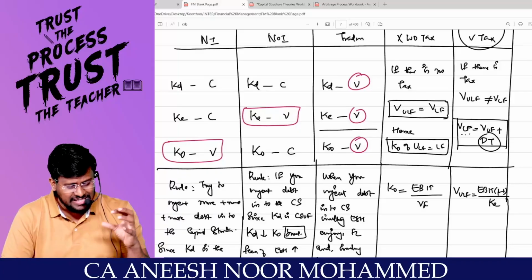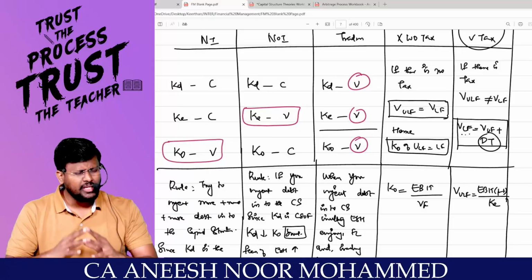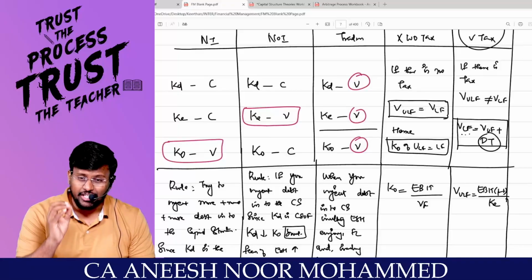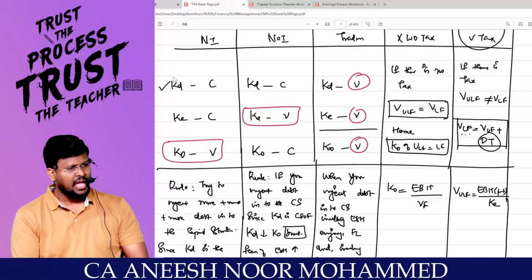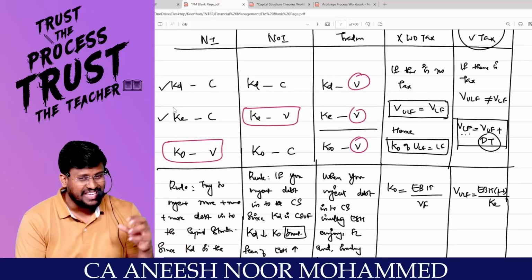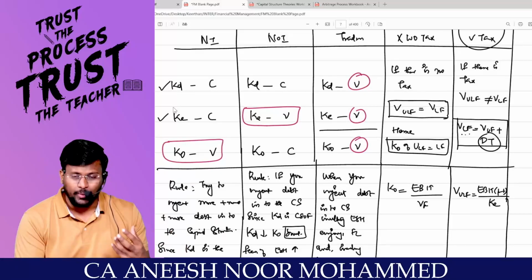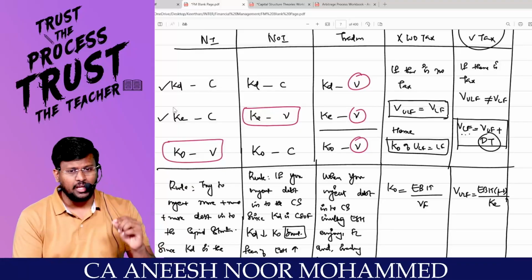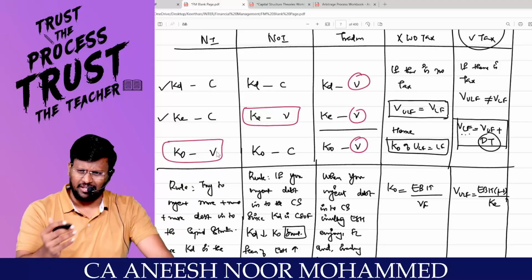For that, the basic assumption of the NI approach is that, my dear lovable students, whatever percentage or proportion of debt you inject, the expectation of the debt holders will not change. That means KD remains constant. And whatever the proportion of debt you inject into the capital structure, the expectation of the equity shareholders will not change. That means KE is also constant. So since both are constant, we can enjoy the advantage of low cost debt. So KD pulls down KO, and when KO reduces, automatically the value of the firm increases.